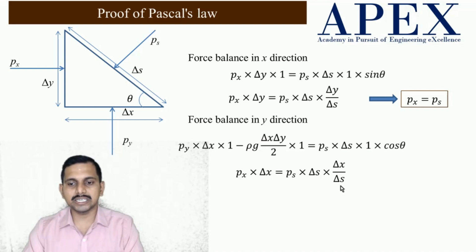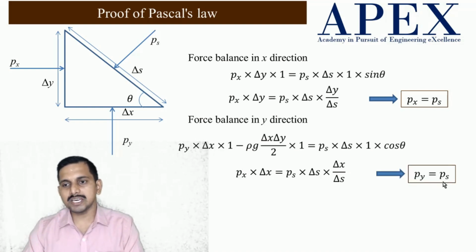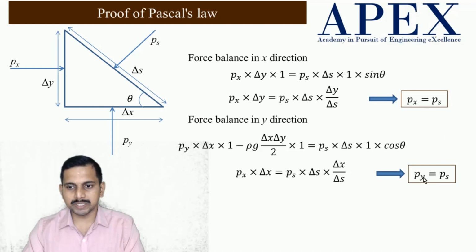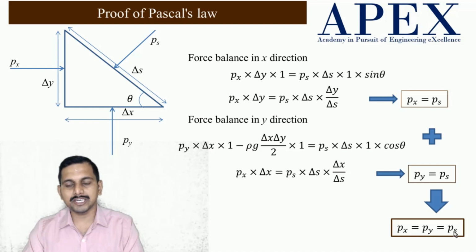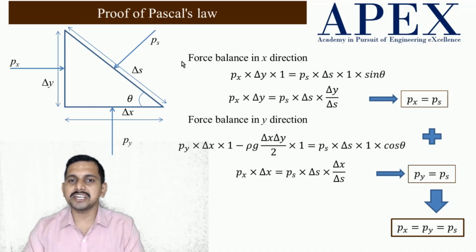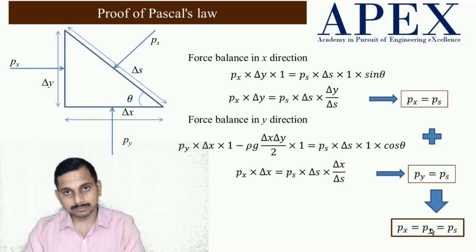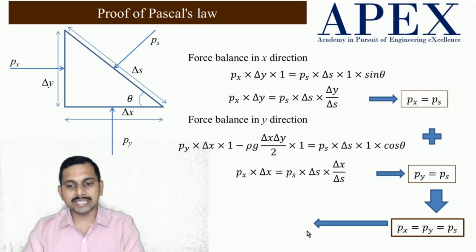Cos theta can be written as delta x by delta s, and delta s cancels, delta x cancels. We get Py is equal to Ps. So Px is equal to Ps and Py is equal to Ps. This implies that Px is equal to Py is equal to Ps. Now this theta is arbitrary, so we can change this theta to any angle. Whatever the angle we choose, Ps will be equal to Py. That means in any direction we take the pressure at a point, it is the same. That is one of the major things about Pascal's law. And that is the proof.